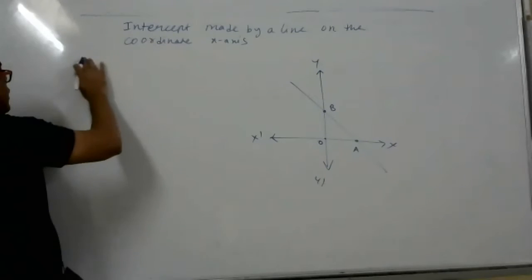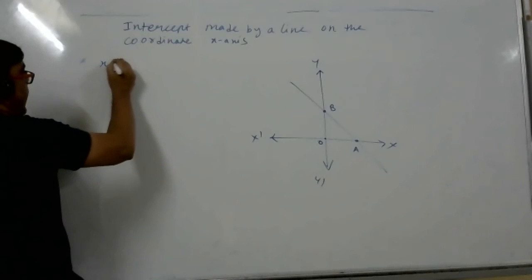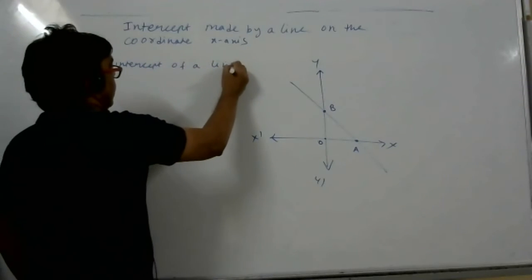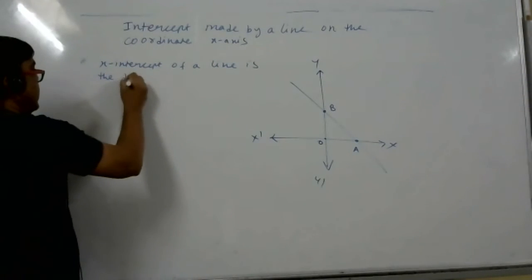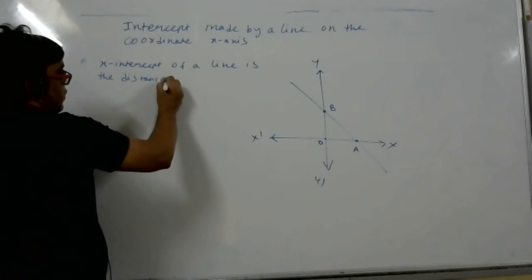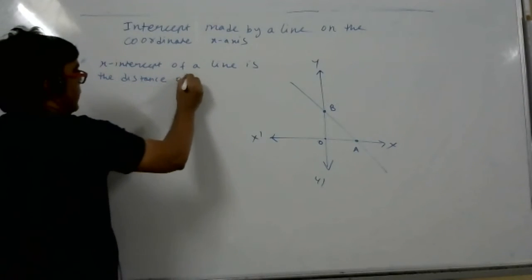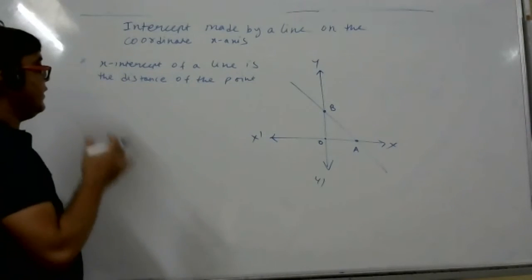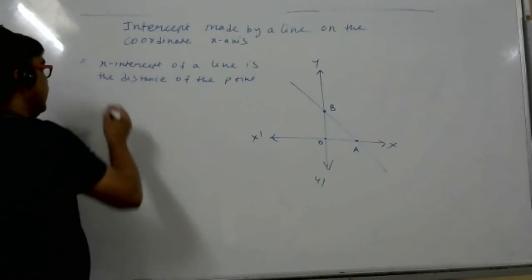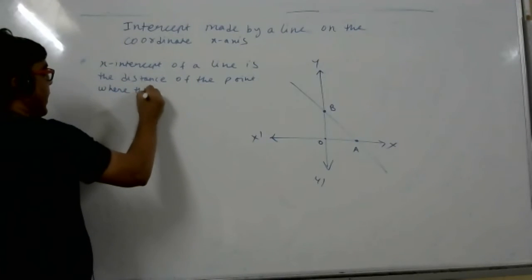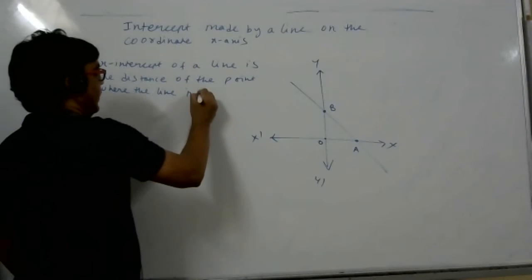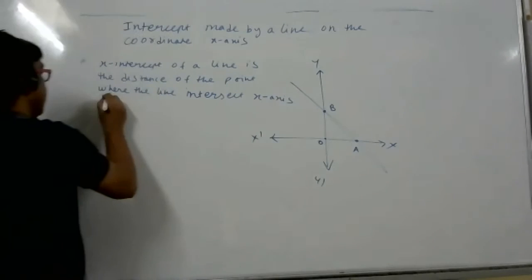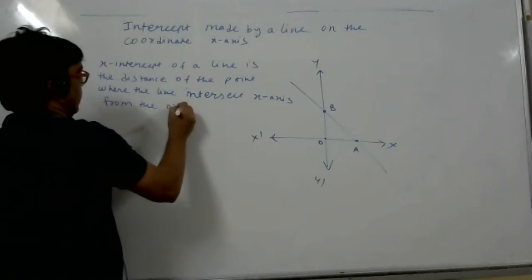Write down: x-intercept of a line is the distance of the point where the line intersects x-axis from the origin.